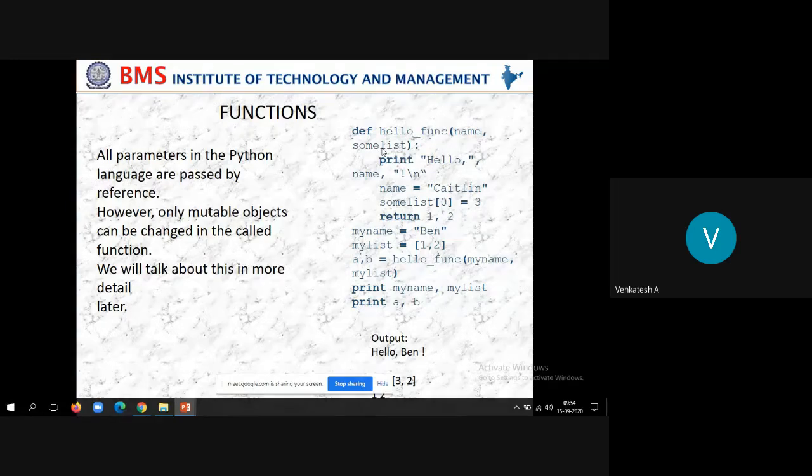Look at here. Can you see the cursor here? a comma b is equal to hello function of my name comma my list. So what are this my name and my list? These are the arguments that we are passing. These my name and my list are called actual arguments, which are sent from the main function. But look at here, while defining the function, we are receiving the variables as name comma sum list, which are called dummy arguments.